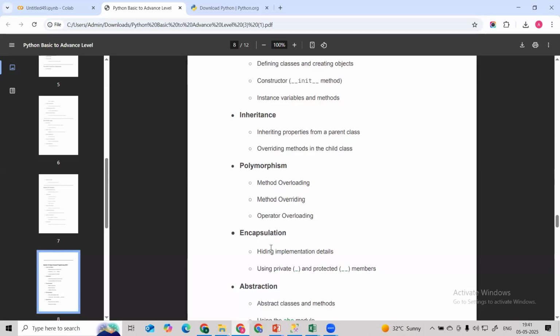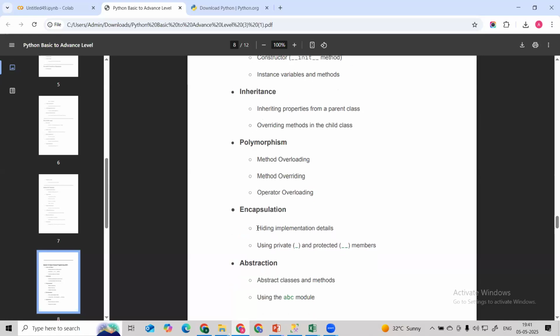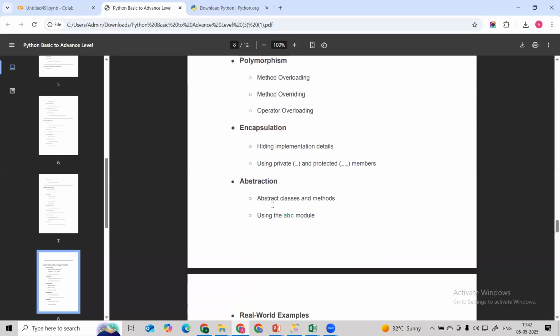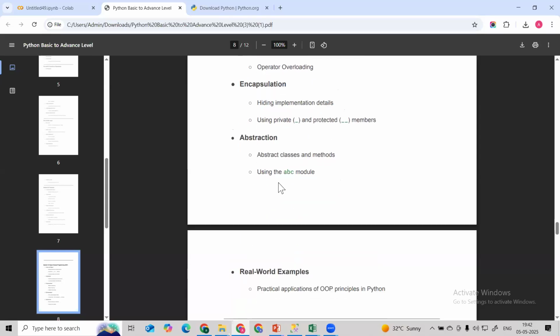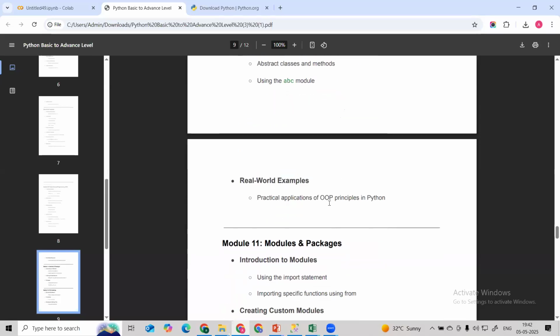So we can understand in encapsulation how to develop our own package, and how to develop our private methods. Those can be protected so that we do not disclose them publicly. Those things we are going to learn in encapsulation. And then we have abstraction. What is an abstract class? We are going to learn the abstract class, and then the practical application. We are going to build our own package.